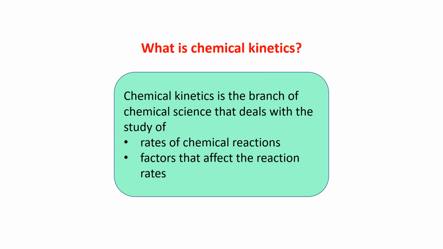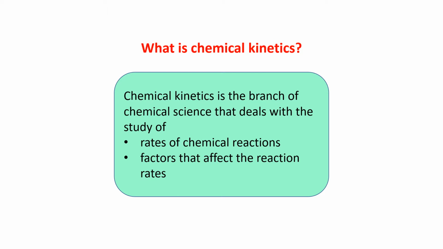Now, all chemical reactions do not occur at the same rate. Some reactions may be very fast, some reactions may be very slow. It can take a month to complete. Suppose rusting of iron, it will take a long time. That means the rate of the reaction is very slow.